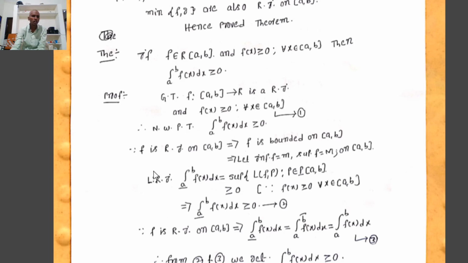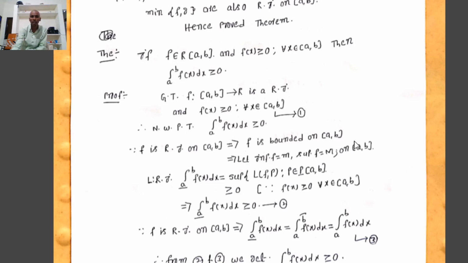Therefore, by the definition of the lower Riemann integral, we know that the lower integral from a to b of f(x) dx equals the supremum of L(f, P) such that P belongs to the set of partitions of [a, b], that is, the supremum of the set of all lower Riemann sums. Already we know that all the images of the function f(x) are greater than or equal to 0 for all x in [a, b], where the infimum of f equals m and the supremum of f equals M. That implies small m and capital M must be greater than or equal to 0.